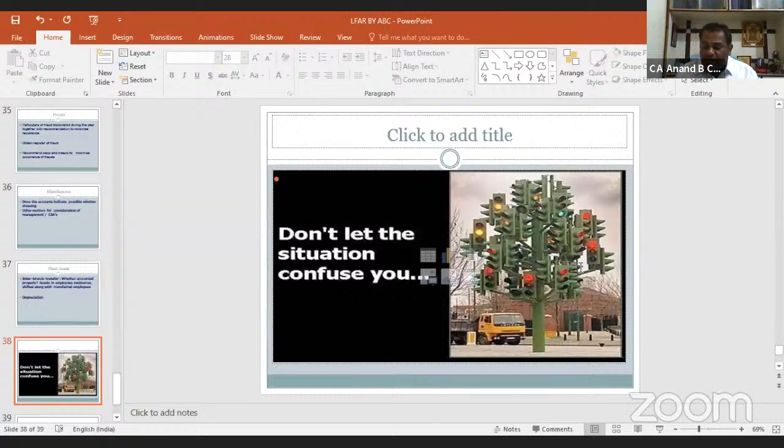Very detailed working and documentation have to be carried out while preparing the revised LFR. RBI is expecting from the auditor that the forensic audit should be carried out just like the statutory audit. The information system audit should be carried out in the statutory audit by the auditors. They are also expecting that we should comment on the NPS grievance system, which differs in the same bank from various auditors.